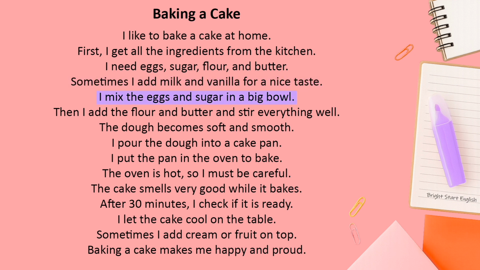I mix the eggs and sugar in a big bowl. Then I add the flour and butter and stir everything well. The dough becomes soft and smooth. I pour the dough into a cake pan. I put the pan in the oven to bake.